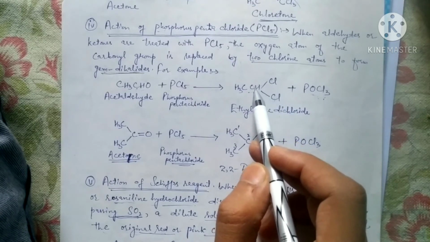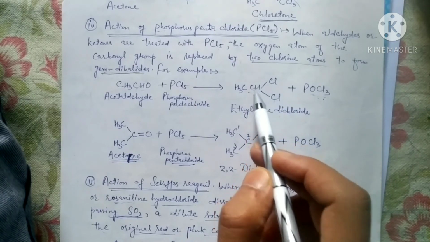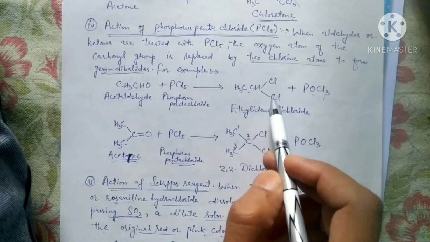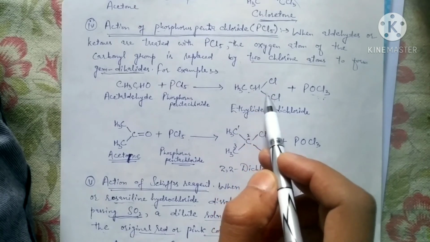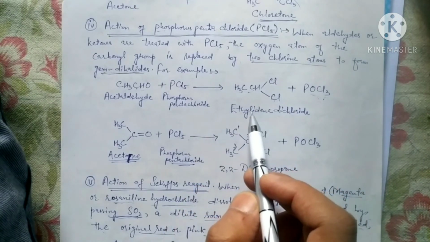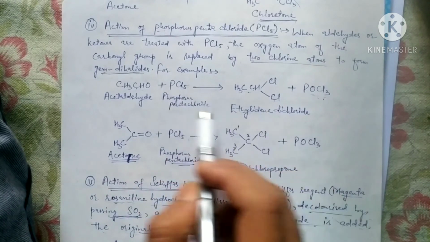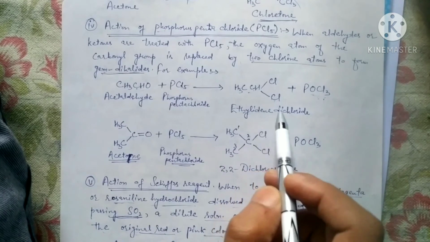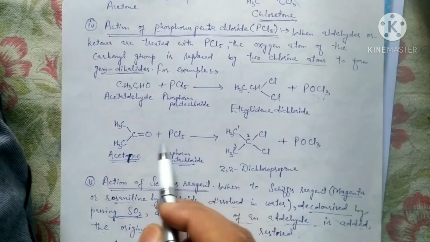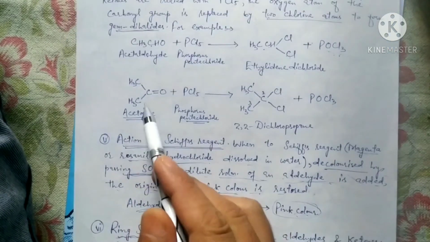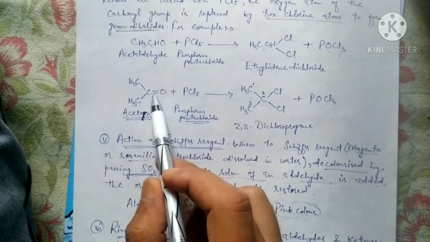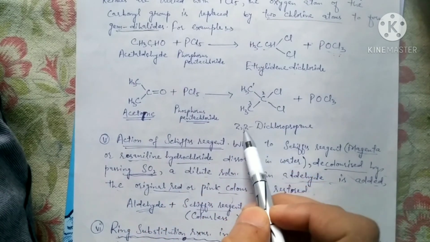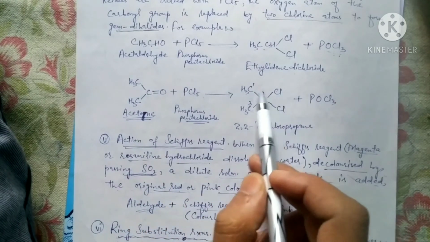Whenever two similar groups are attached to the same atom, that type of compound is called a gem compound. So here 2 chlorine atoms are attached to the same carbon atom, and what we are getting from this reaction is ethylidene dichloride with the release of phosphorus oxychloride. Likewise, this is the reaction between acetone and phosphorus pentachloride, and here we are getting 2,2-dichloropropane.